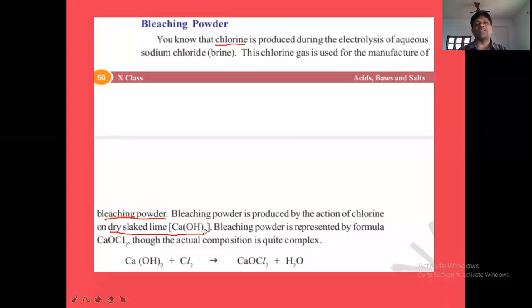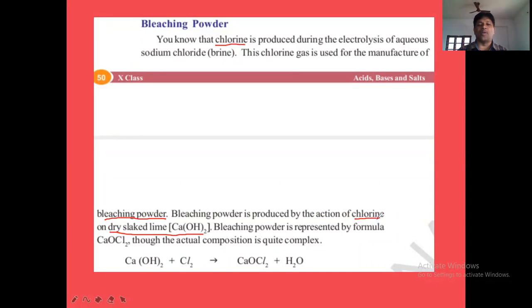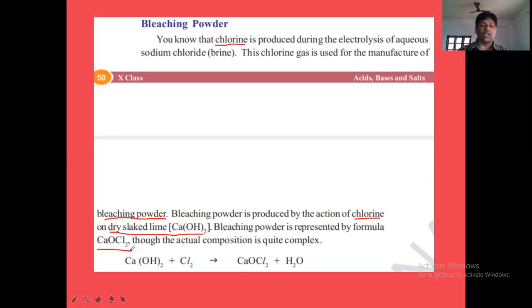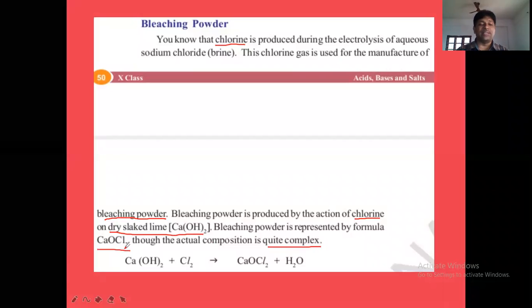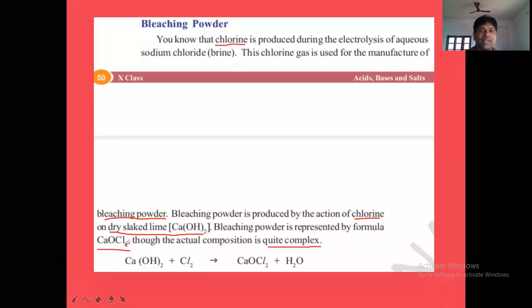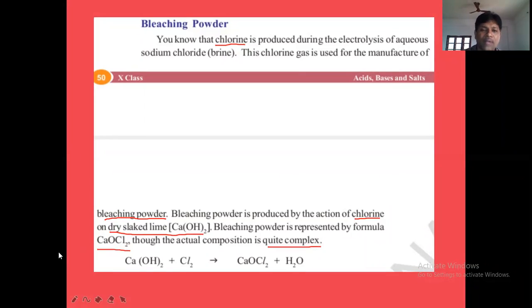The formula of slaked lime is calcium hydroxide. Cl2 gas acts upon calcium hydroxide to produce bleaching powder. Bleaching powder is represented by the formula CaOCl2. Though the actual composition is quite complex, it is not simple to understand the structure of bleaching powder. All these details are not discussed in the state board syllabus, but try to understand. First, go to the equation.